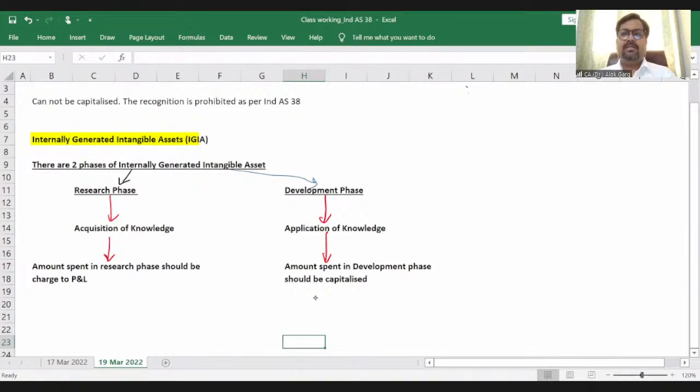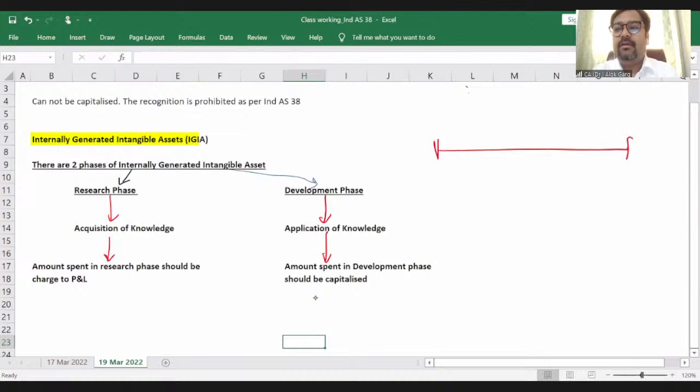But now the question arises, sir, how can we say that the development phase has started, right? Although this is a critical concept, we understood what is research and what is development. We understood that an internally generated intangible asset has to go through these two different phases, right? But how can we say that it is a research phase and that from this date the development phase has started, right?